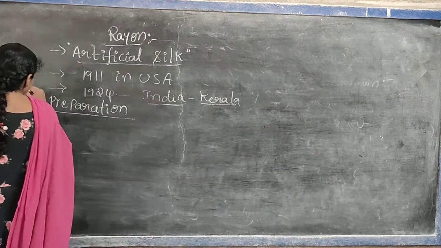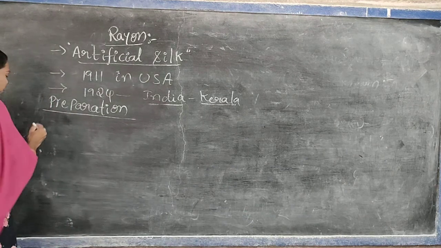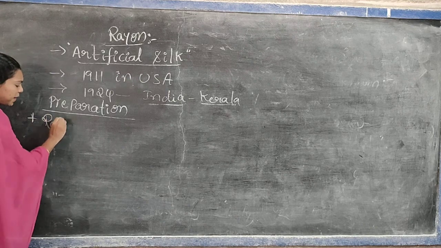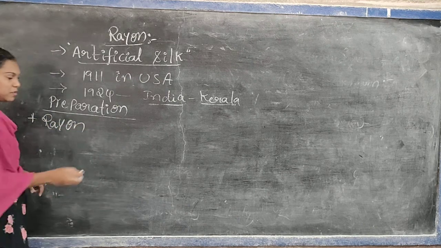Why? In this topic I will explain the preparation.